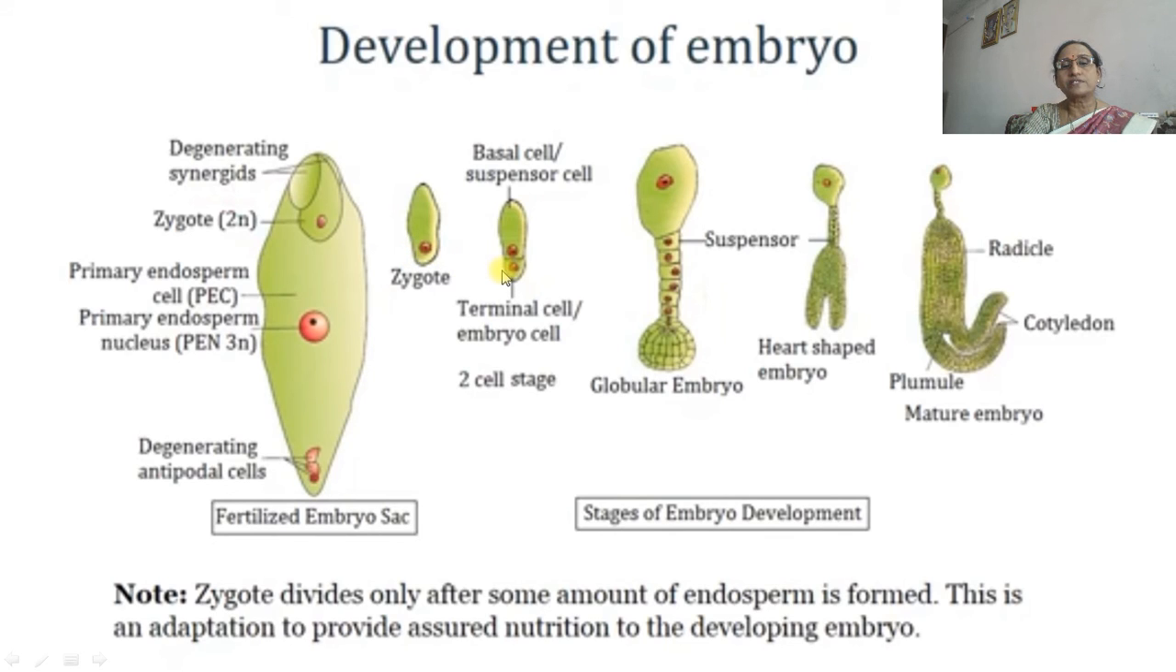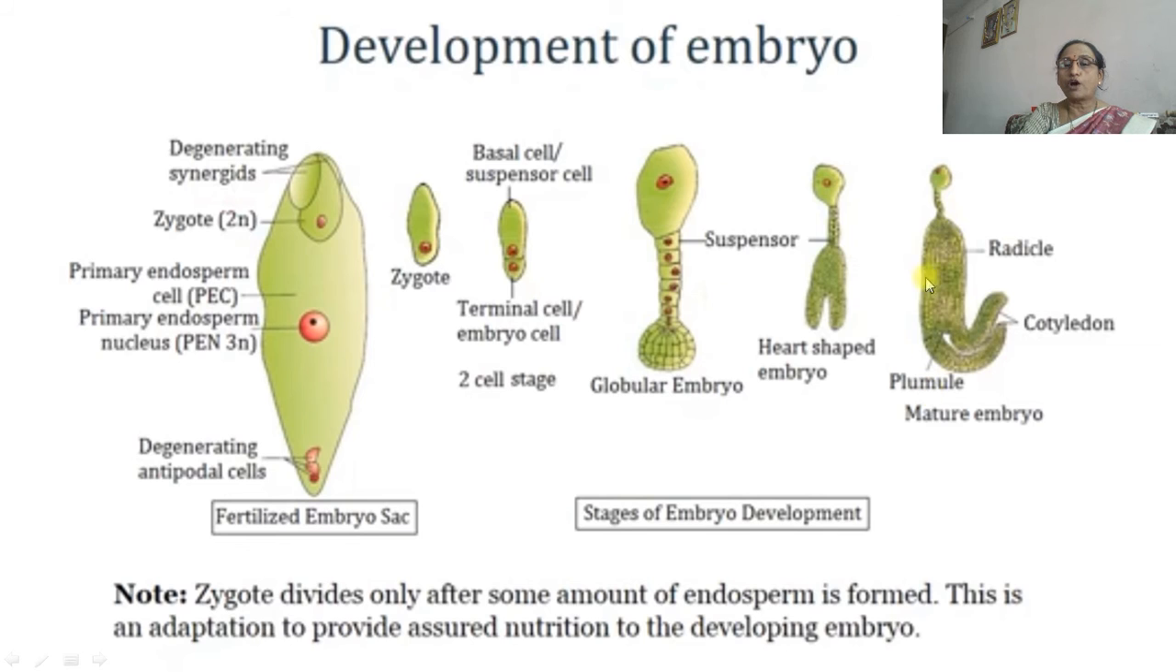Later on it divides transversely, showing two unequal cells. The lower cell is small and the upper cell is larger, and from that a globular embryo develops. Then after that a heart-shaped embryo, and later on it develops into the mature embryo, which consists of radicle, cotyledon